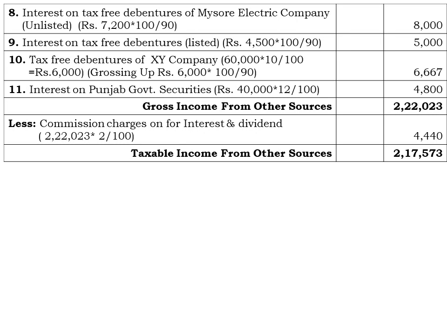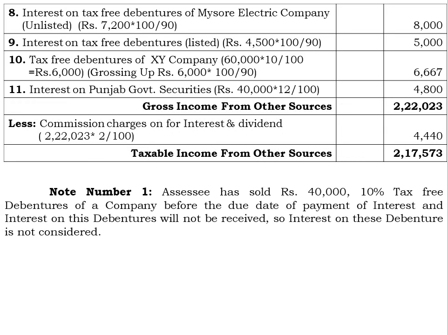Next, here comes note number 1 for point number 10, tax-free debentures of XY company. In the para they have provided that he has sold 40,000 10% tax-free debentures of a company before the due date of the payment of the interest. The interest on this debenture will not be received, so it is not going to be considered.